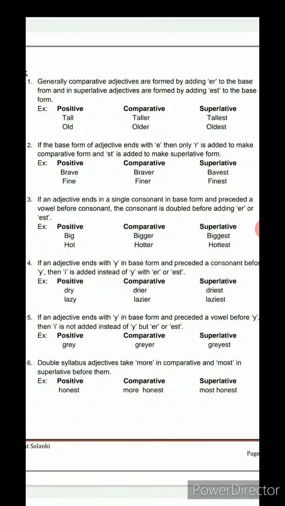Fine, and the second example is fine, finer, finest. Now the third one is the most important.